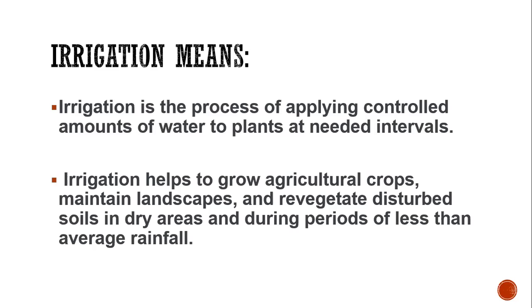Then it also maintains the soil, and the soil which becomes dry after vegetation is used again to revegetate. For this purpose, irrigation or the supply of water is very important to make the soil fertile again for recropping. It is also very helpful when there is very little rainfall and water is scarce. For this purpose we use irrigation, or supply of water through different means.